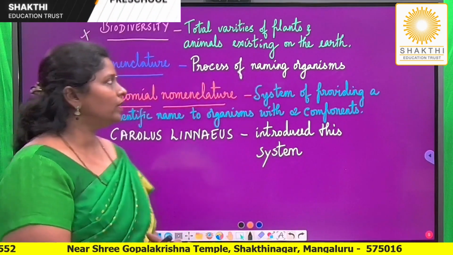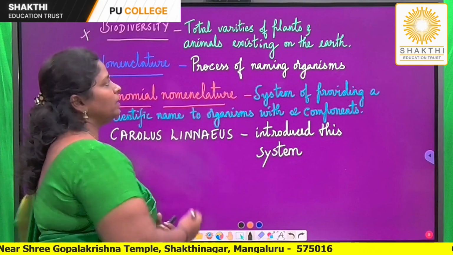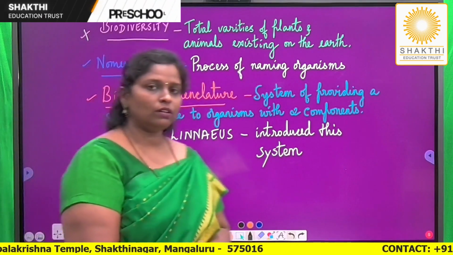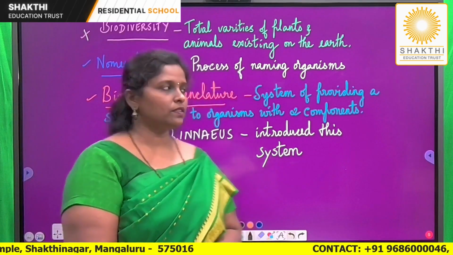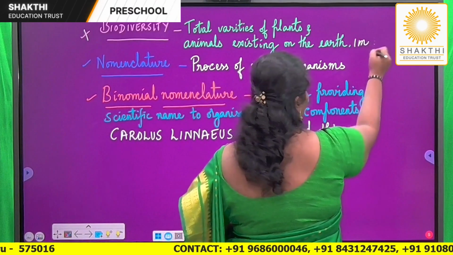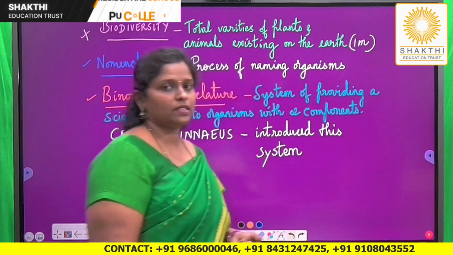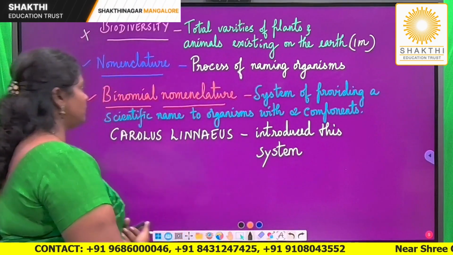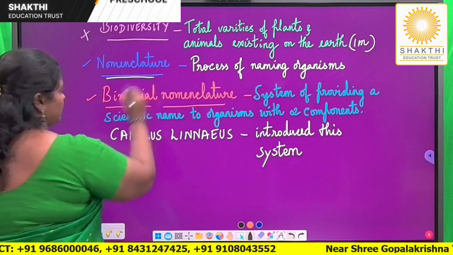So how can we define biodiversity? Total varieties of plants and animals existing on the earth is called biodiversity. So as I said, this can be asked for 1 mark: define biodiversity.